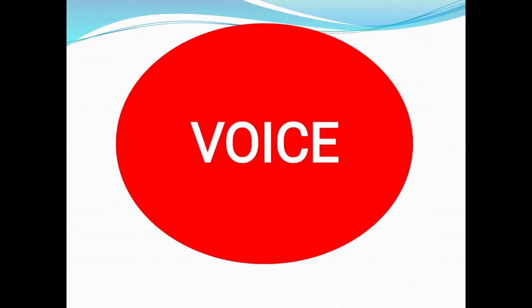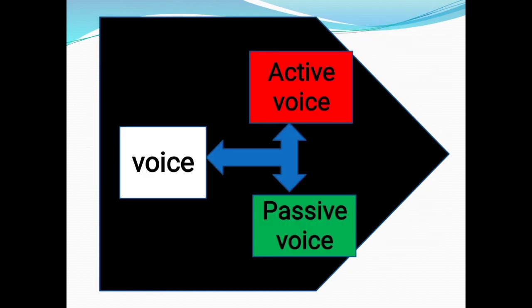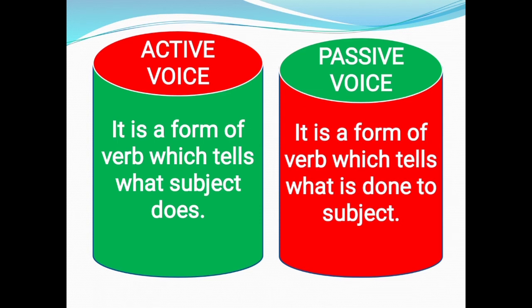In this video, we are going to learn about voice. Voice is a form of verb. It tells us what the subject does and what is done to the subject. It has two kinds: active voice and passive voice. Active voice is a form of verb which tells what the subject does, whereas passive voice is a form of verb which tells what is done to the subject.